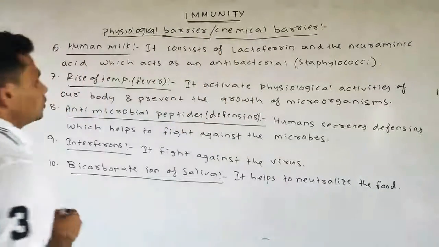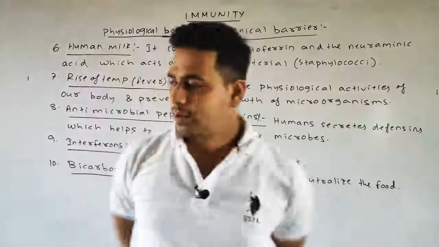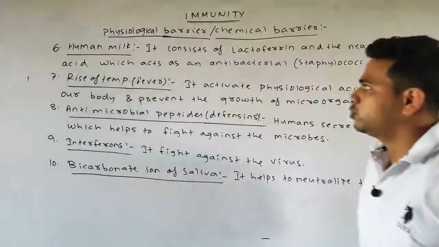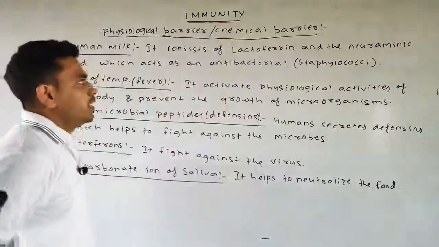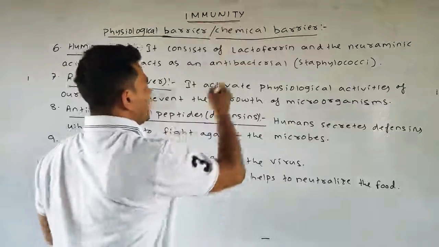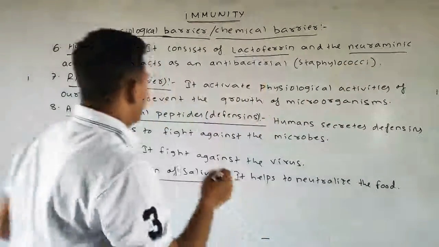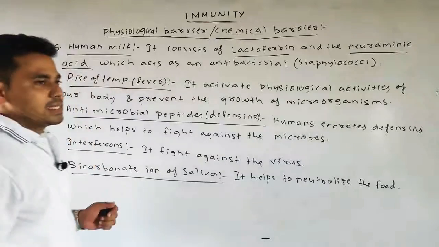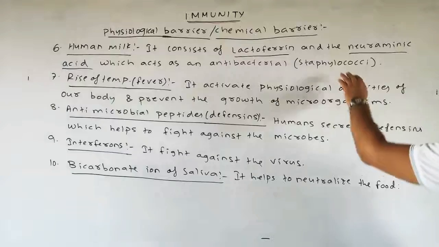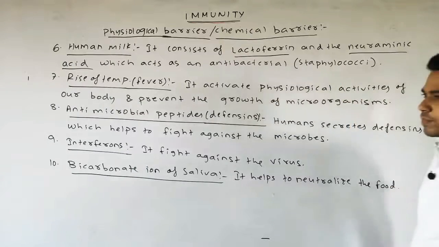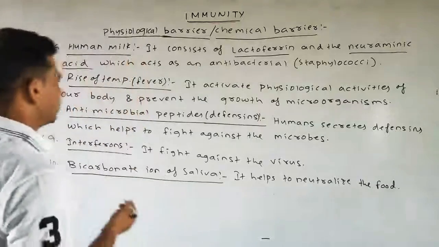Now let's come to some more points of the physiological barrier or the chemical barrier. Next, the sixth one is human milk. How does it act as a barrier? It consists of lactoferrin and neuraminic acid, which act as antibacterial agents, specifically against Staphylococcus. So it also acts as a barrier for various pathogens.